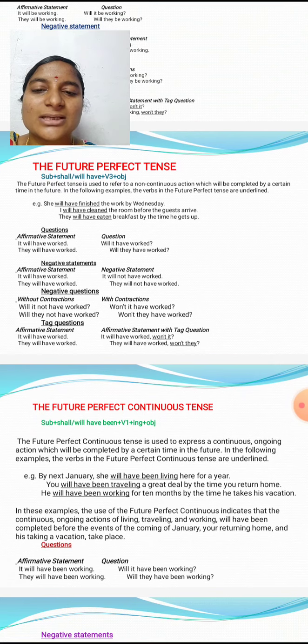Next, tag questions. Affirmative statement: it will have work, won't it? They will have work, won't they? So these are tag questions, negative statements and questions, some examples of the future perfect tense.